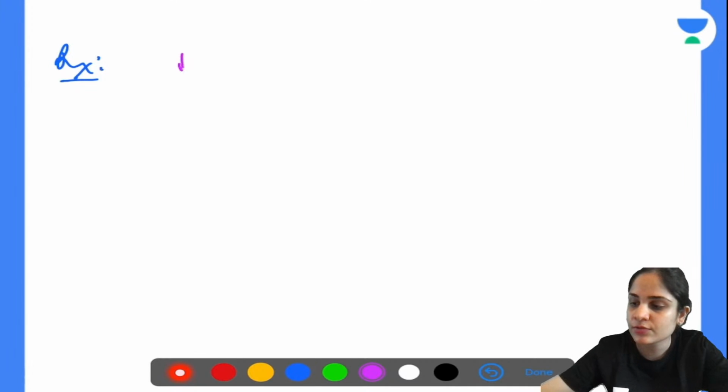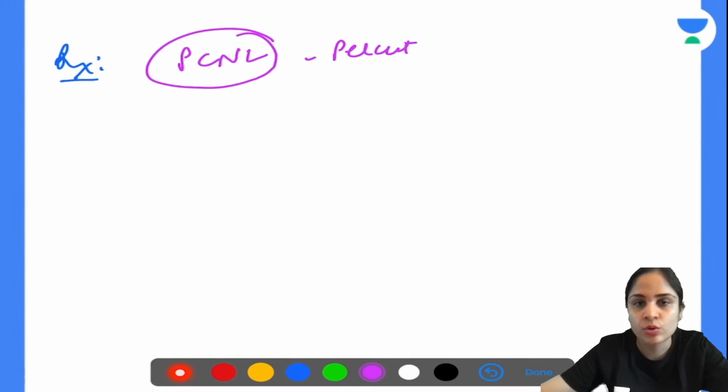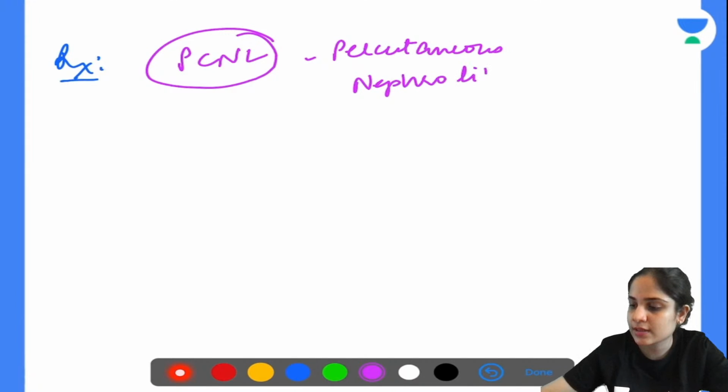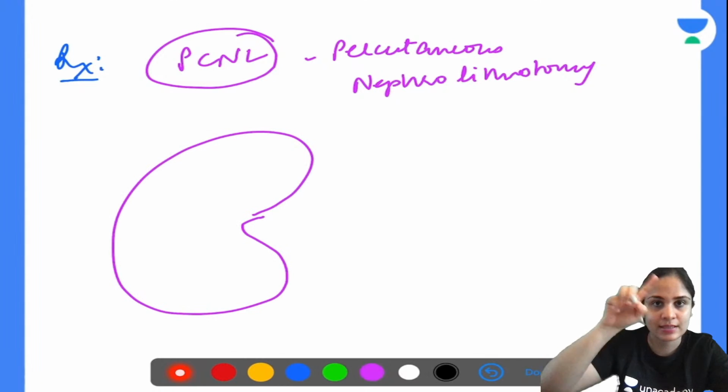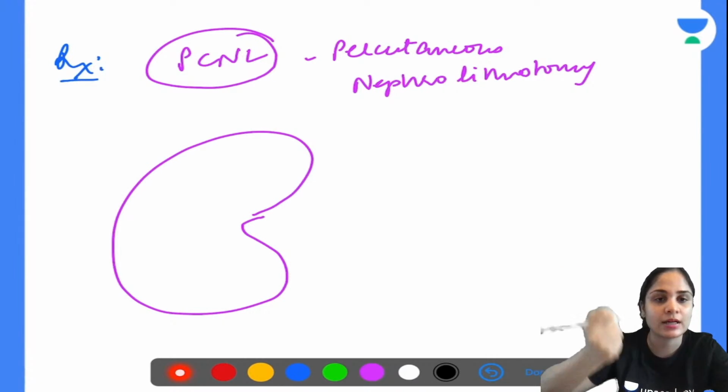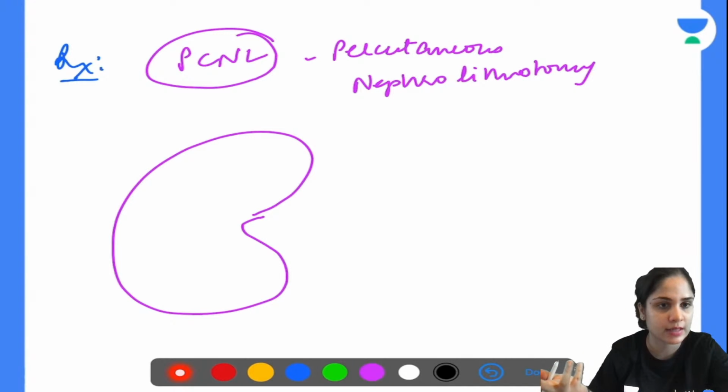Okay, what is the full form of a PCNL? PCNL is nothing but a percutaneous nephrolithotomy. Okay, now what do you do in this case? If this is your kidney, you will pass under C-arm guidance. C-arm guidance, that is nothing but X-ray or ultrasound guidance. Nowadays, mostly they do C-arm only.